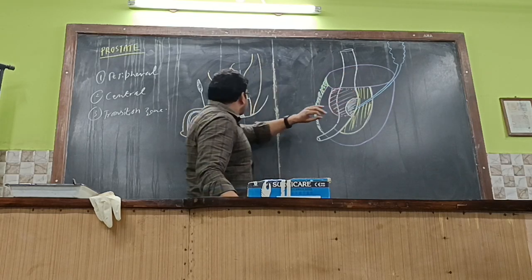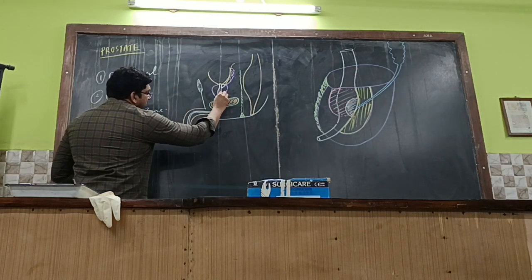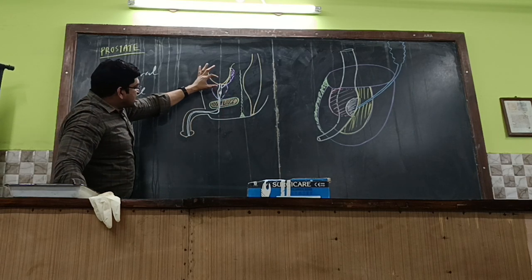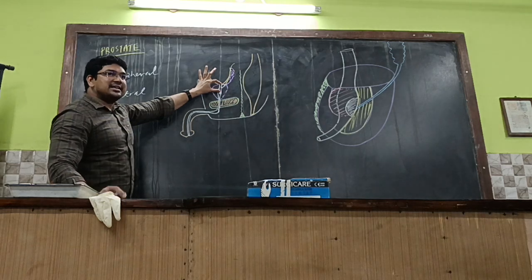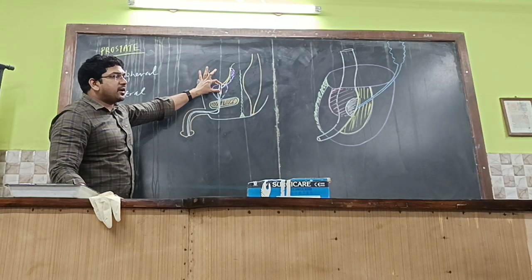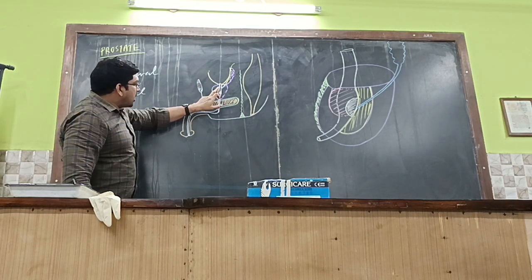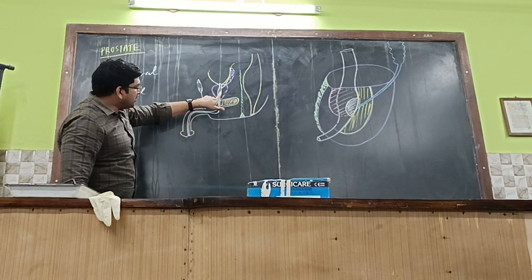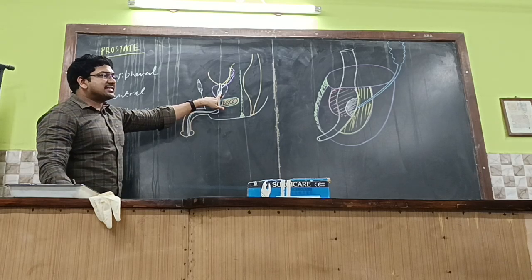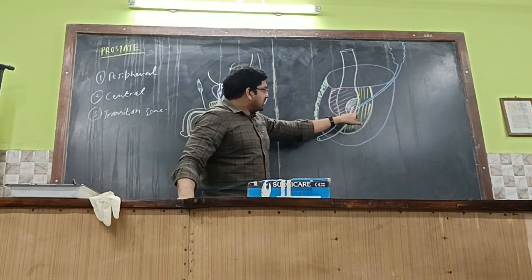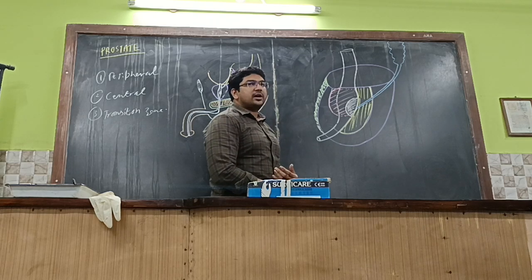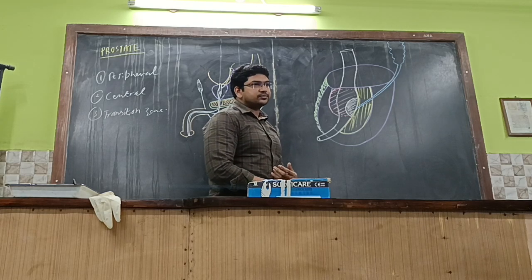Getting it or not? So for example, there is a swelling over here within the prostatic part of the urethra. So before this colliculus seminalis, this entire part is termed as the pre-prostatic part of the urethra. Not because it is outside the prostate gland, but even though it is within the prostate, till the colliculus seminalis it is termed as the pre-prostatic part of the urethra. Getting it or not? Right?